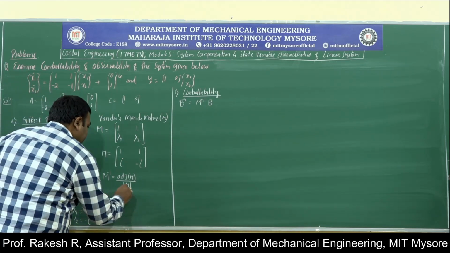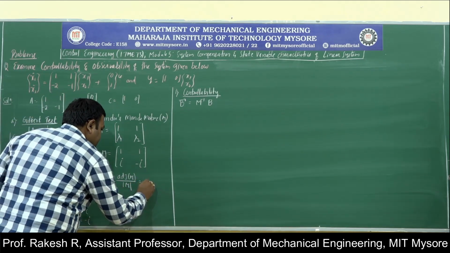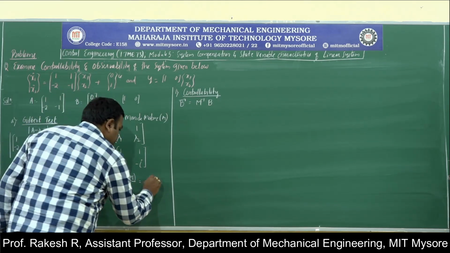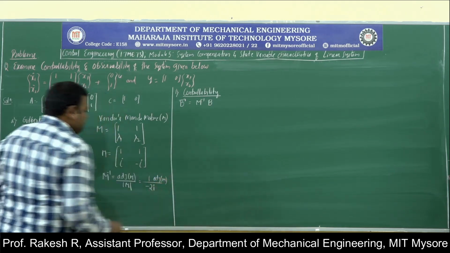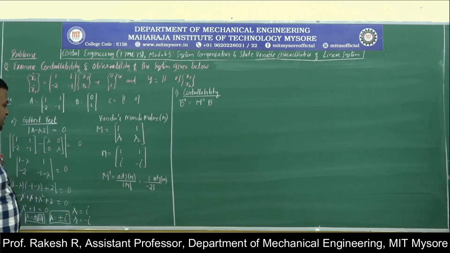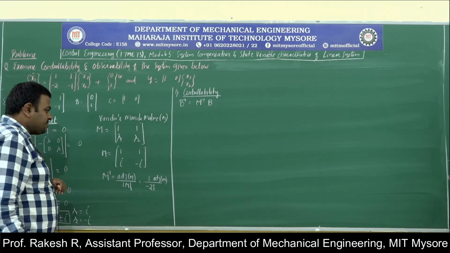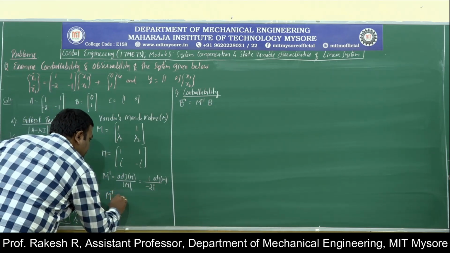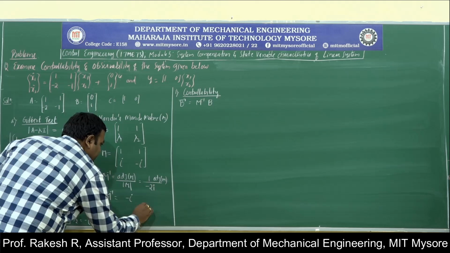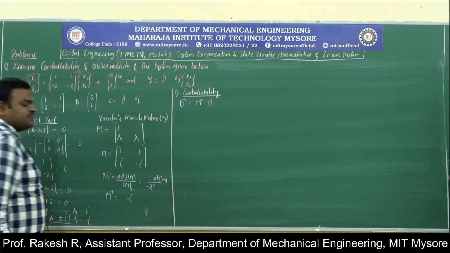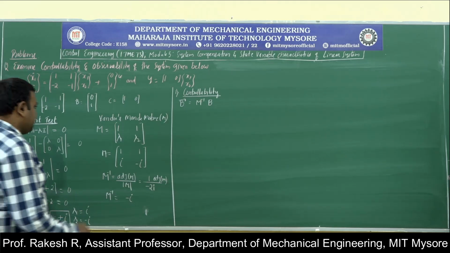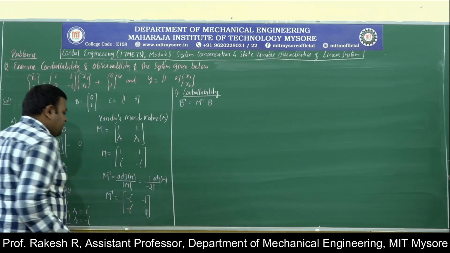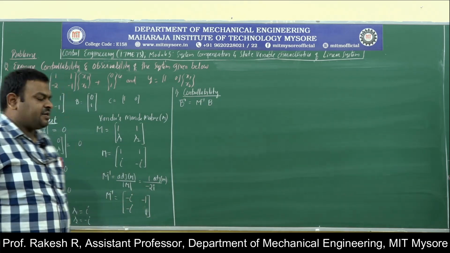So if I find out the adjoint of M, I need to find out the cofactor matrix. Directly I have a method to find an inverse: exchange the principal diagonal elements. M inverse will be equal to minus i into 1. Then multiply the sign for the secondary diagonal elements, minus 1 and minus i. So this is M inverse for this given matrix.